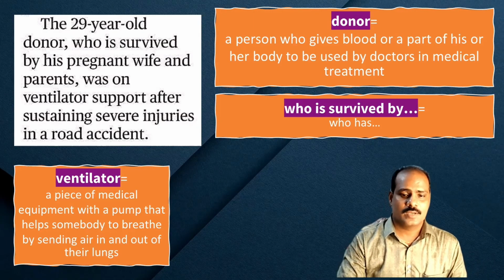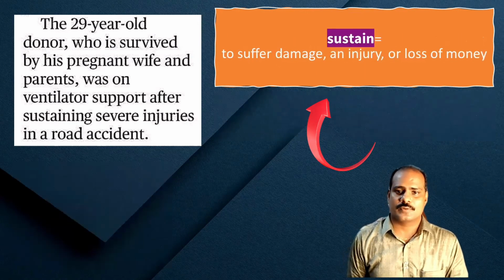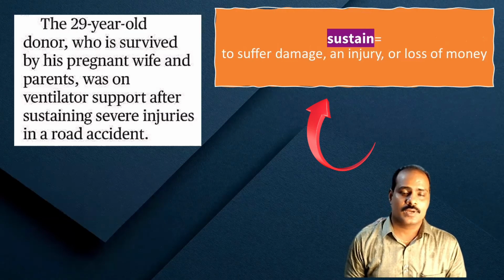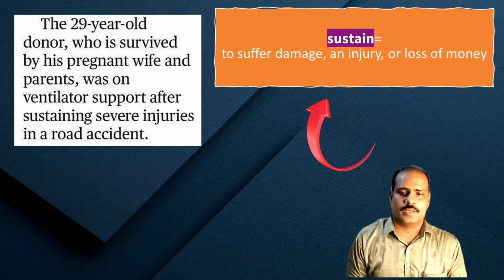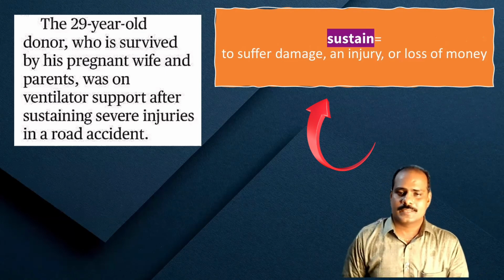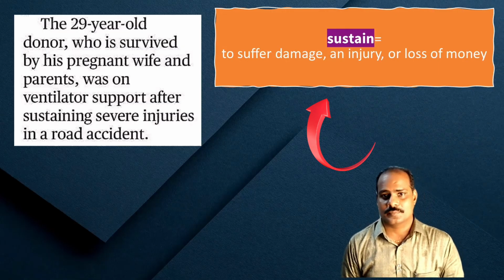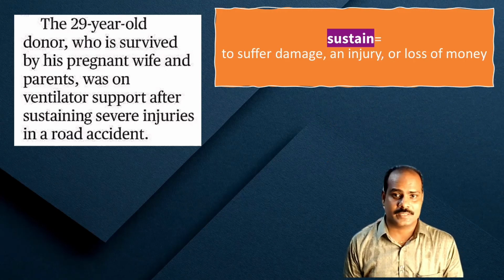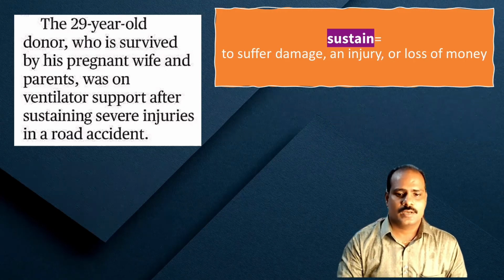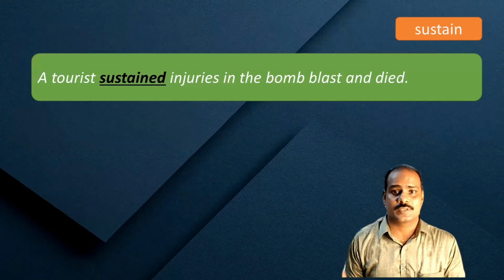Okay, now this man was on ventilator support after sustaining severe injuries. Now let's look at sustain here. Now sustain means to suffer damage, or to suffer an injury, or to suffer a loss of money. Now here, it can be damage or an injury. Now this man received severe injuries. Now he suffered severe injuries in a road accident, and as a result, he was declared brain dead. Okay, this is it. Now let's look at example sentences with the word sustain.